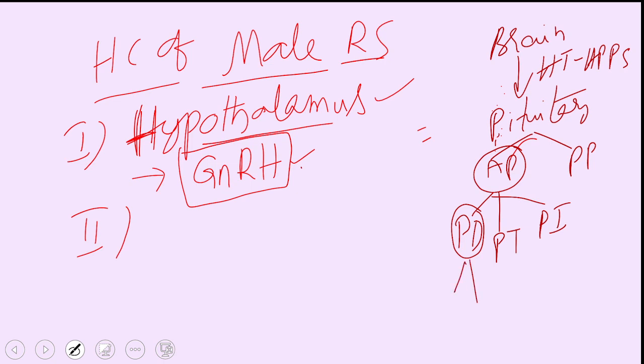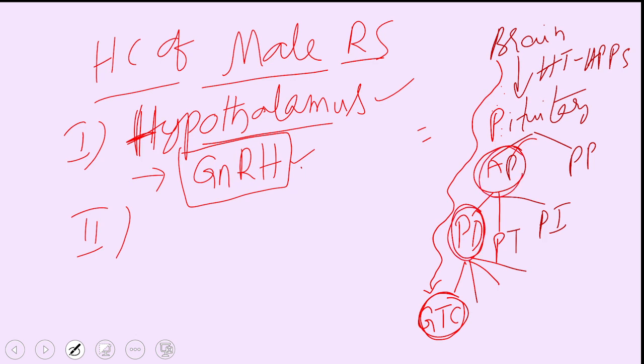The pars distalis has a number of cells, and one such cell is called the gonadotrophic cell. The gonadotropin releasing hormone passes along this route and reaches the gonadotrophic cells of the pars distalis of the anterior pituitary of the pituitary gland.